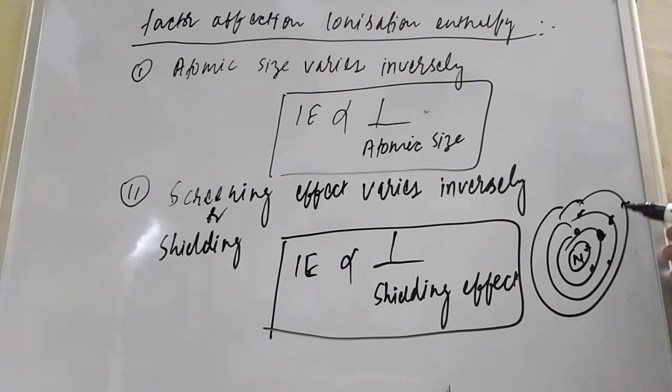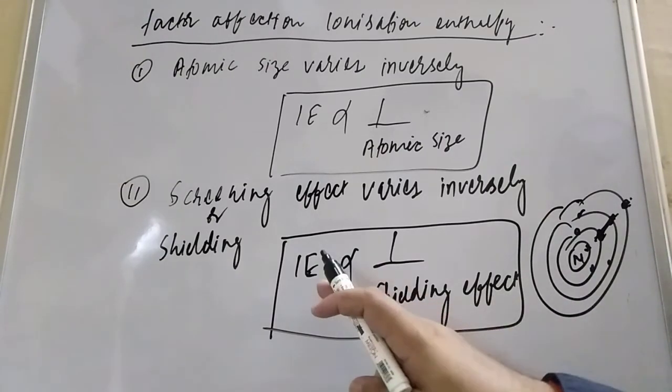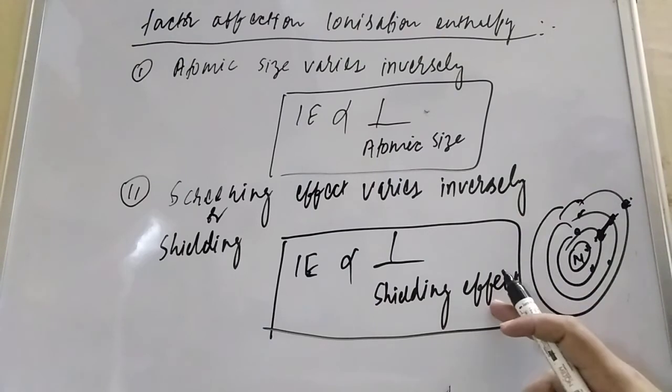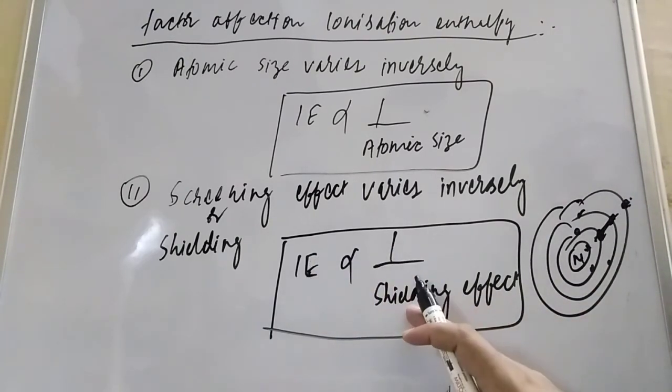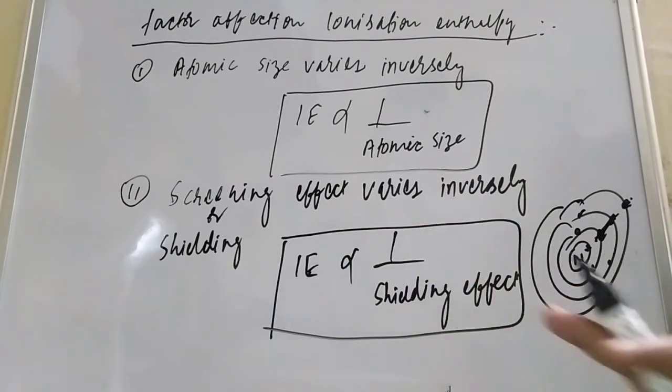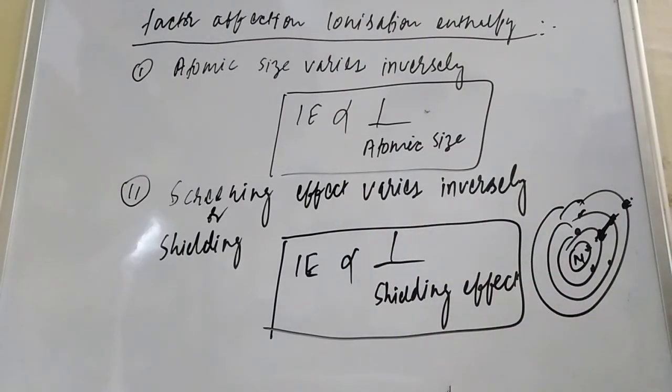When you move down the group, the number of shells increases, so the shielding effect also increases, because this screens the attractive forces. So the attraction force decreases, and you can easily remove the electron. If shielding effect increases, ionization enthalpy decreases. If shielding effect decreases, ionization enthalpy increases. So this is the second factor.